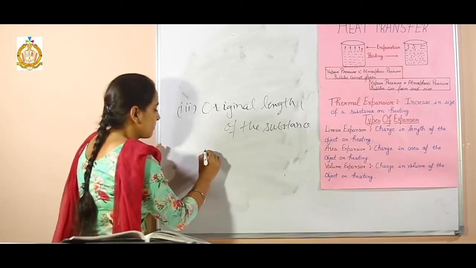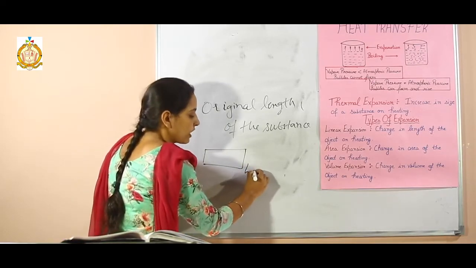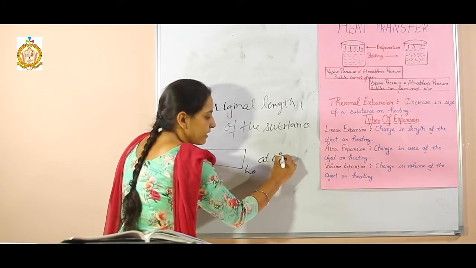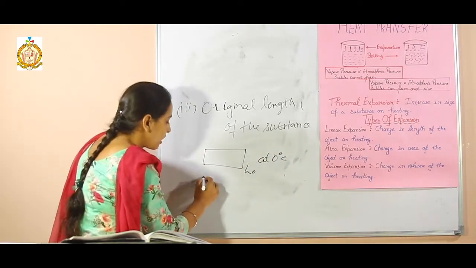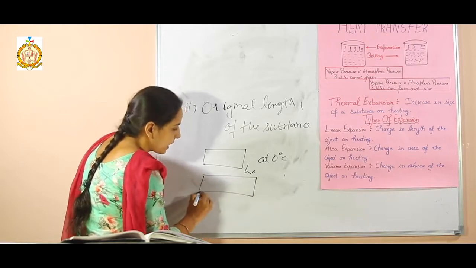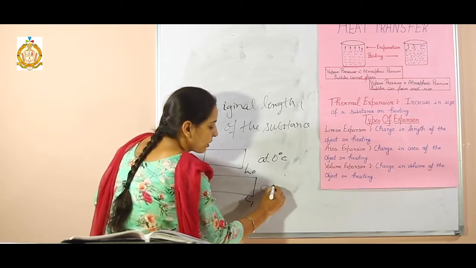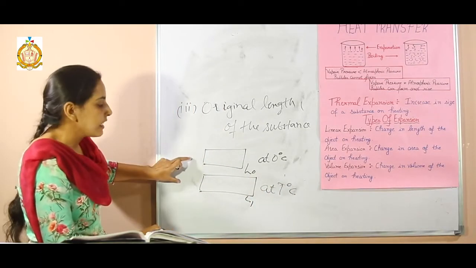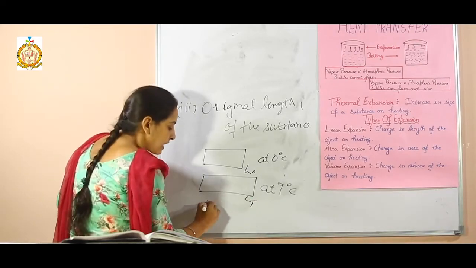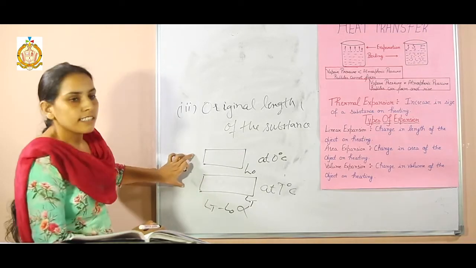Students, let us take one rod of length L0 at 0 degrees Celsius. In this rod, no heat is given. After expanding, let LT be the length of the rod at temperature T degrees Celsius. How can we find the increase in length? LT minus L0. On which factors does it depend?